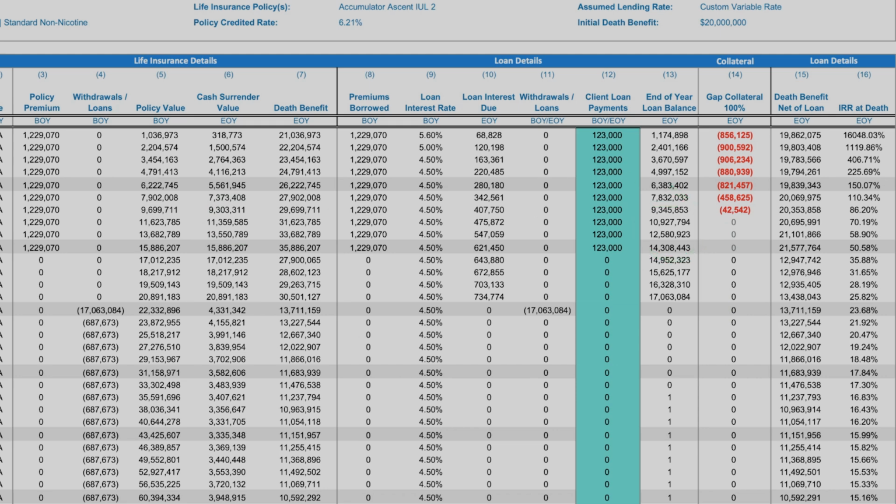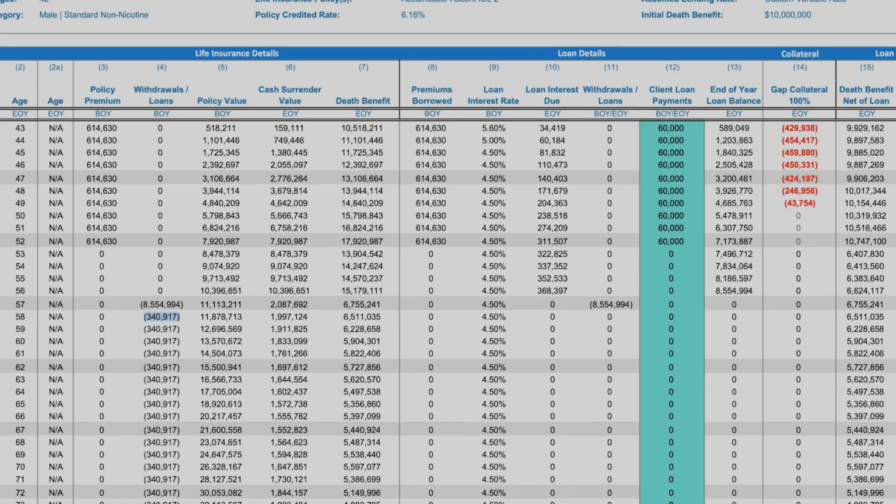But your question was, what does it look like if we cut it in half, and are we able to add to it later? And when we redesign it for a maximum efficient design where $60,000 a year is your out-of-pocket payment, to make the most efficient design, we had to just basically cut everything in half. So instead of 20, it's 10. Instead of 1.2, it's 600 of the premium payment. Everything across the board, the size of the policy, the size of the bank financing, the size of the collateral, everything is cut in half, even down to your tax-free distribution, which was $680,000 a year, is now $340,000 a year. Still income tax-free, still a really good design.